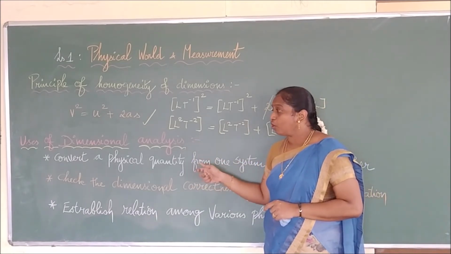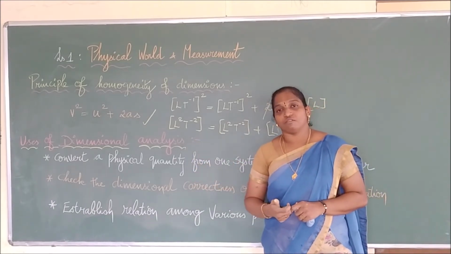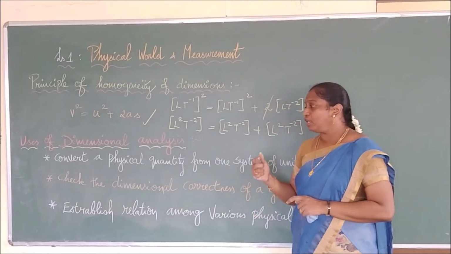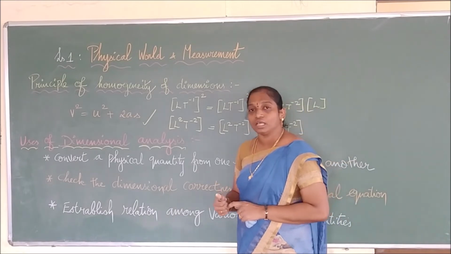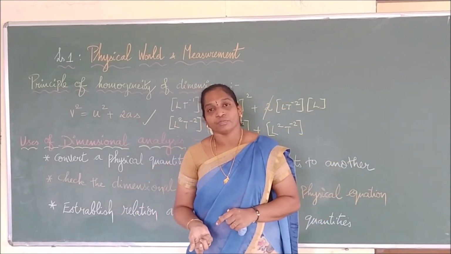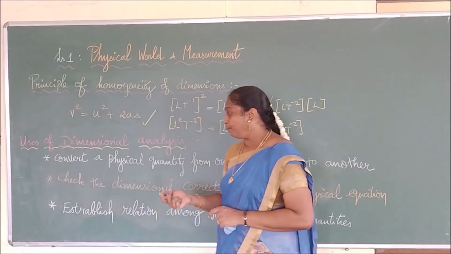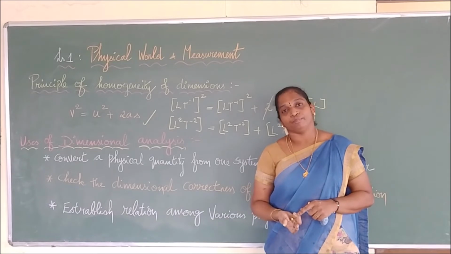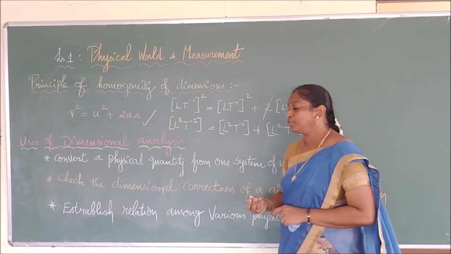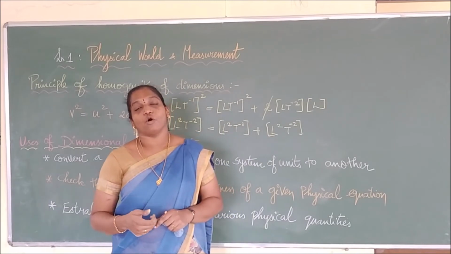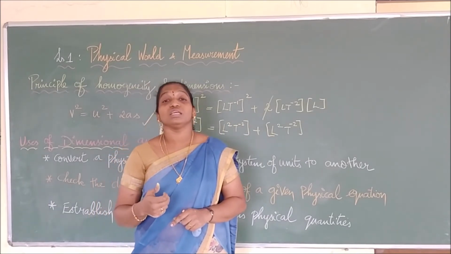Now again we recall the uses of dimensional analysis. What are the uses? The first one: it helps me convert a physical quantity from one system of units to another system. The second one: it helps me check the dimensional correctness of a given equation. And the third one: it helps me establish the relations among the physical quantities among the given terms, right? So these are the three uses.